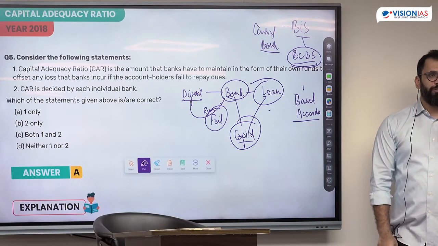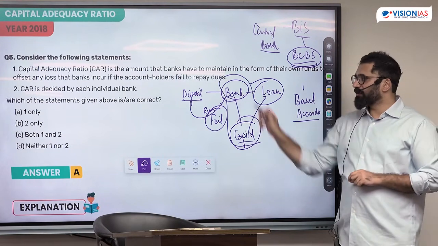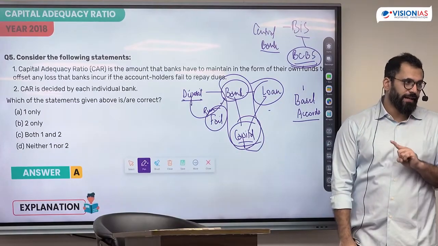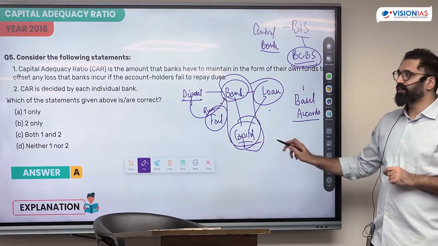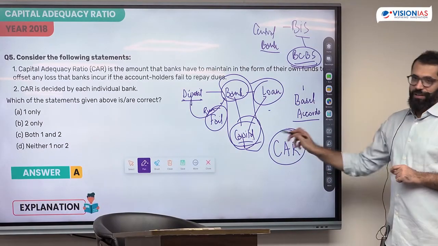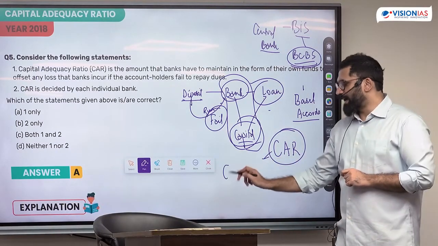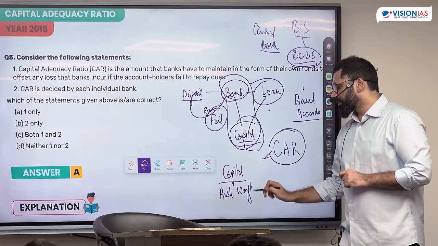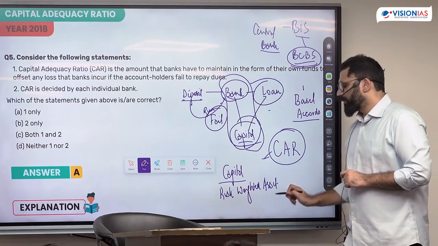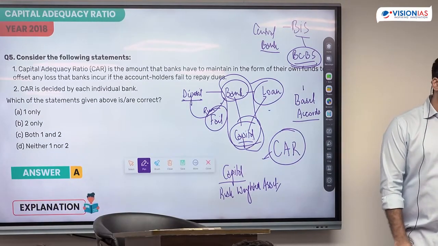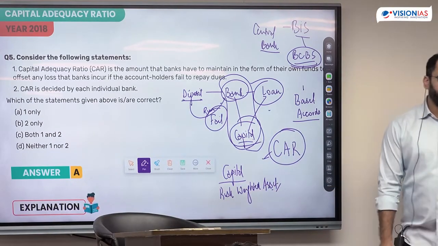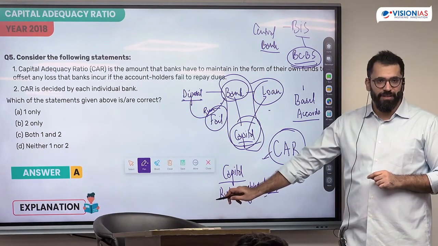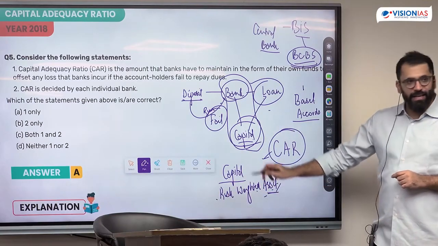The most important guideline of all Basel Accords was that every bank should maintain some sort of capital. Now, how much capital they should maintain, I need to give a guideline. In order to give this guideline on capital, they introduced something called the capital adequacy ratio. Every bank has to maintain some capital as a percentage of their risk-weighted assets. What do you mean by assets of a bank? Loans. Every loan can have a risk. Some loans are more risky as compared to others. So whatever the value of the loan is, I multiply it with the risk weightage. As a percentage of that, I need some capital.